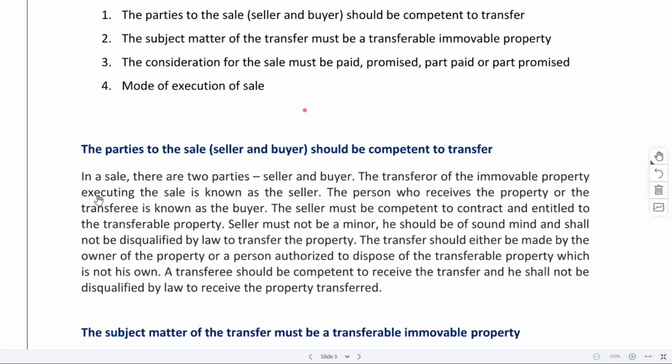So this is the first essential which we have, that the parties to the sale, both buyer and seller, must be competent to transfer. Basically, they should be competent to enter into a contract based on the provisions of the Indian Contract Act. Apart from that, if there are any rules, regulations, etc., they should satisfy all those provisions as well.